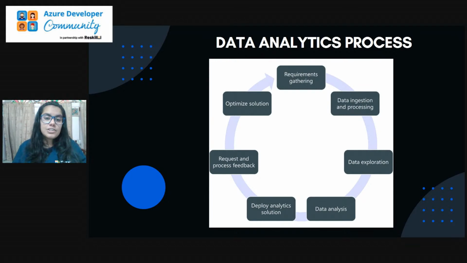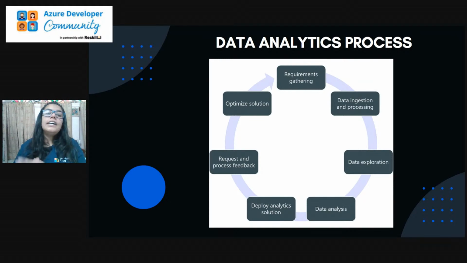In data ingestion, your data is fetched from a particular source. You have your requirements, that is what type of data you want, then you have a source, and obtaining or fetching the data from that source is known as data ingestion. Then data processing takes place: you have your raw data, and it is converted into useful information with the help of data processing. There are several techniques for it, but we generally term it data processing.